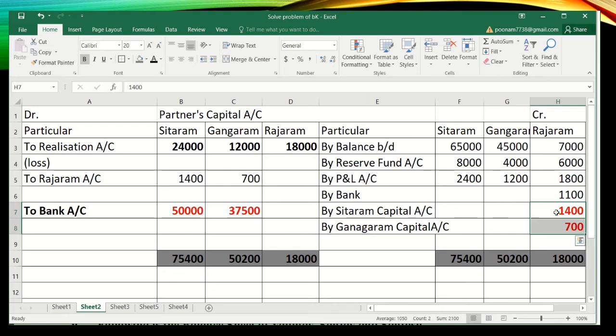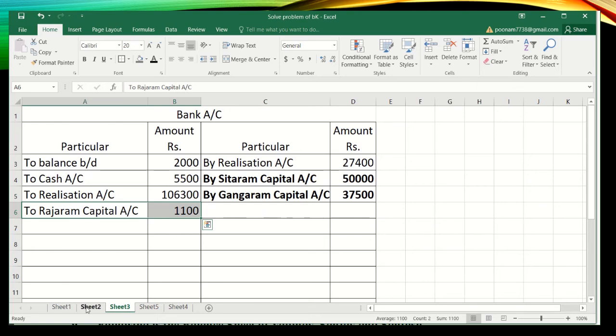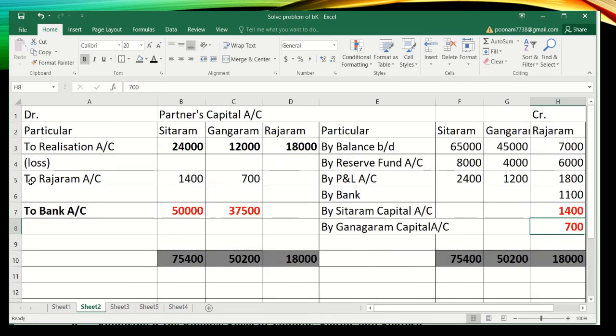So Sitaram capital account 1400, Gangaram capital account 700. And Sitaram and Gangaram are on the debit side in the journal entry. So here on the debit side of Sitaram and Gangaram I will write To Rajaram account, in Sitaram column 1400 and Gangaram column 700. So now we have actually closed the insolvent partner's account.